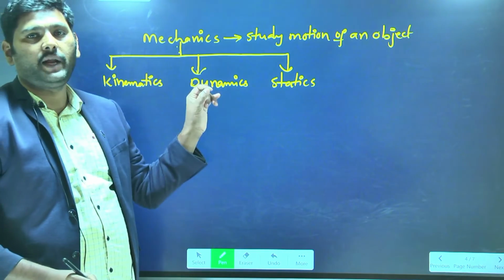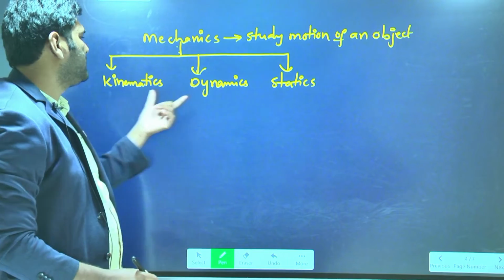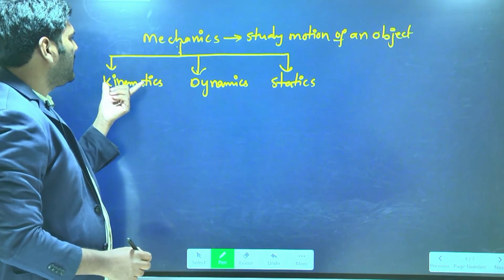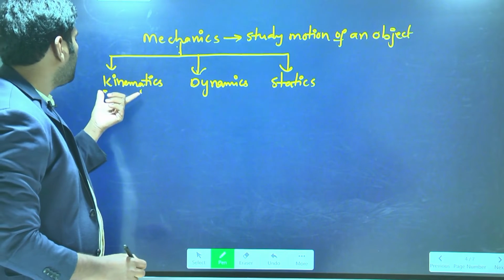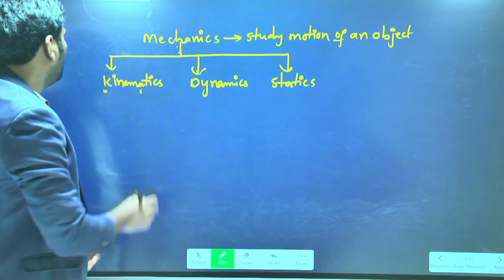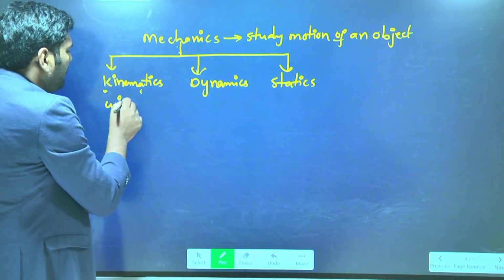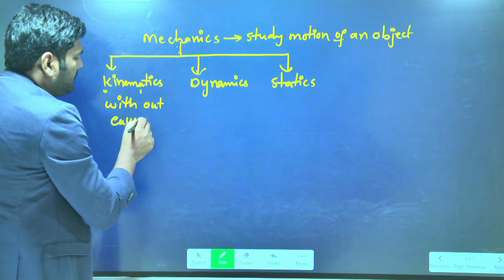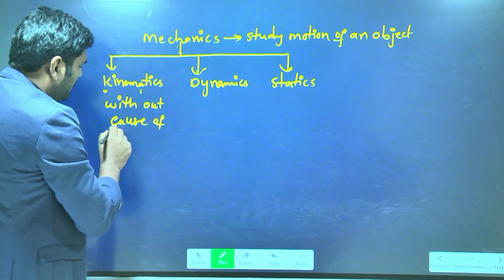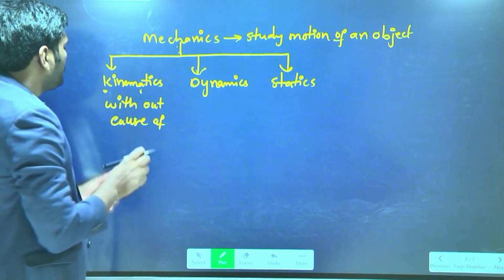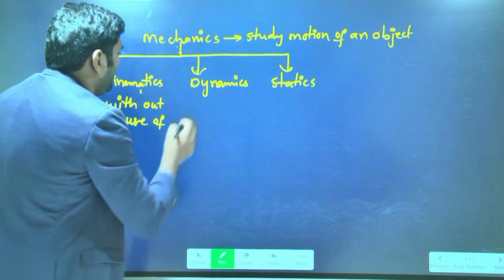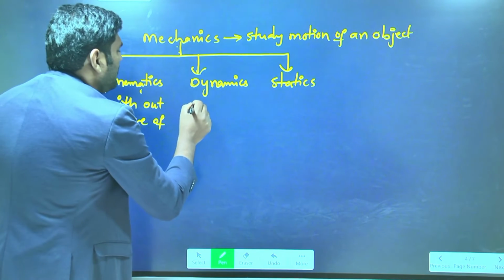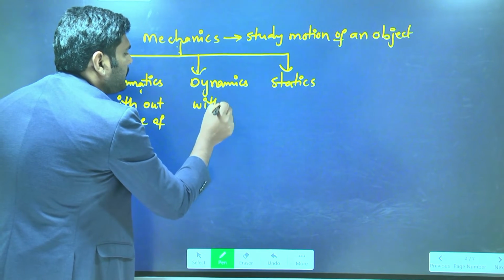And it has how many branches? Three branches: kinematics, dynamics and statics. So what is meant by kinematics? Kinematics is also the study about motion of the object, but without cause of motion. Similarly, dynamics is also the study about motion of the object, but with cause of motion.